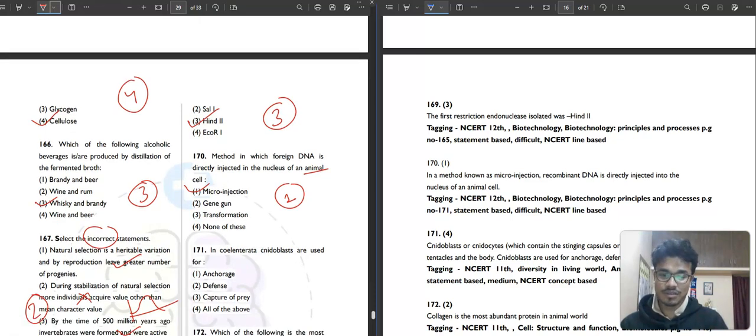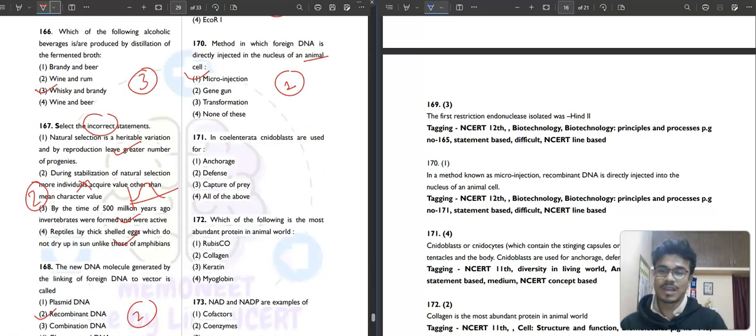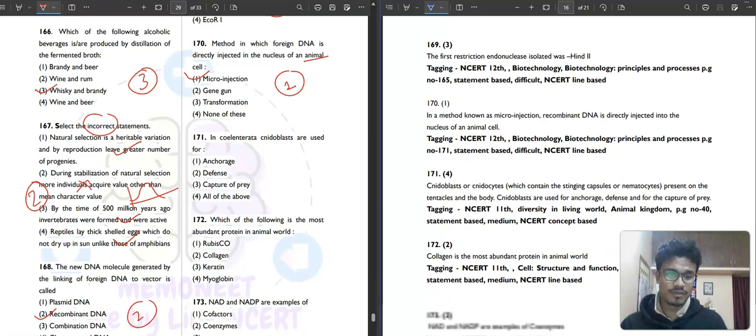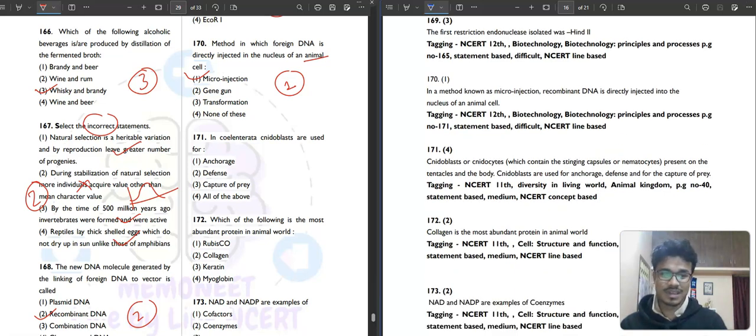So then next question 171, that is from your animal kingdom. In Coelenterata, cnidoblasts are used for anchorage, defense, capture of prey, all of the above. So cnidoblast or cnidocyte contain the stinging capsules of nematocyst, present on the tentacles and the body. They are used for anchorage, defense and capture of the prey. All of the above. So the fourth option will be our correct answer.